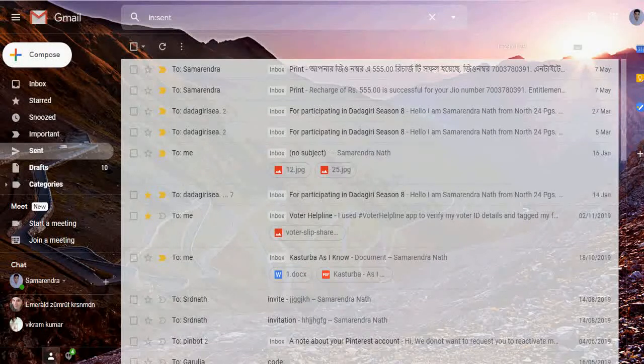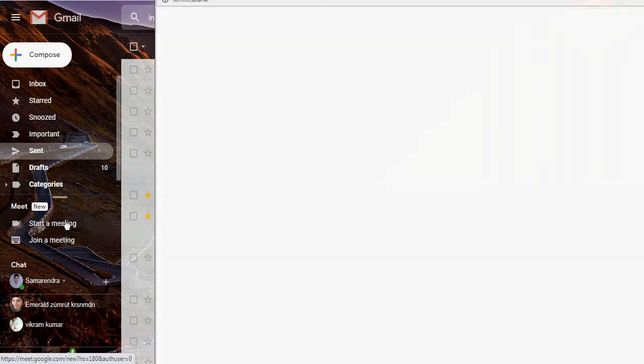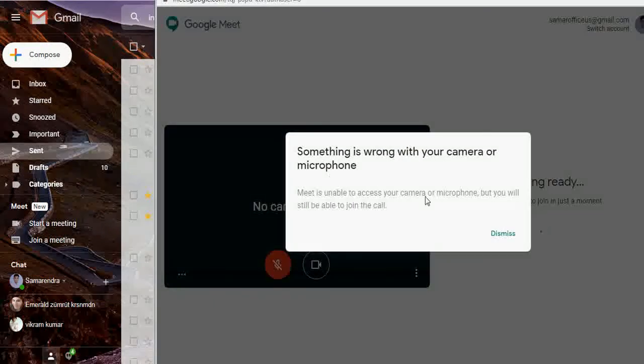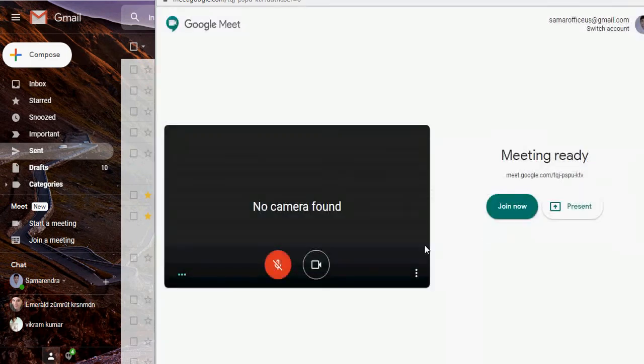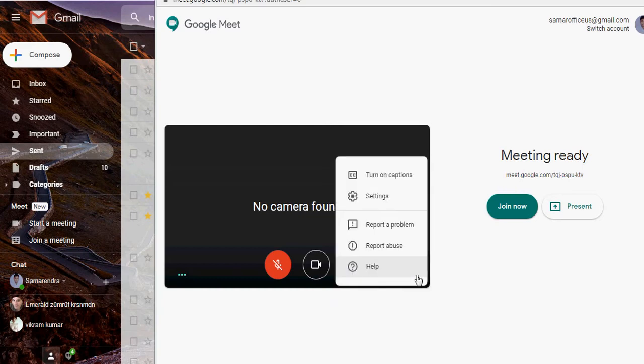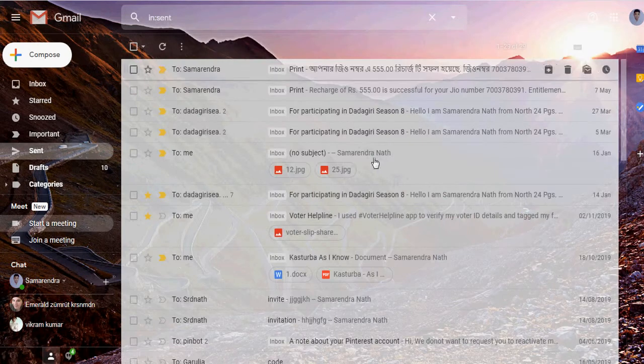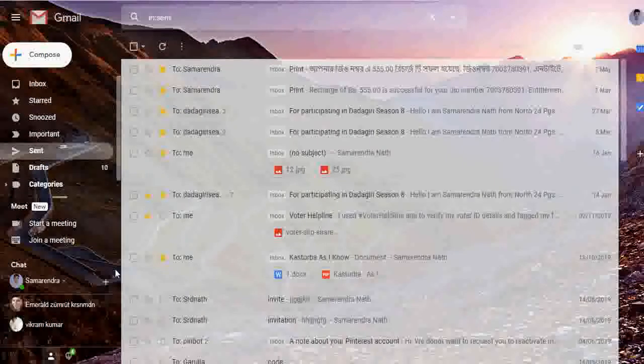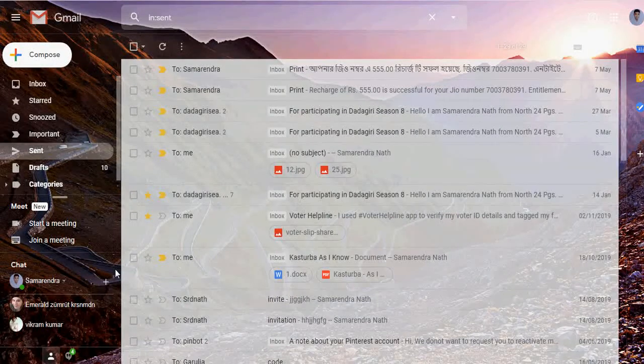And when you start a meeting, then from your account you can also record your meeting. I cannot show you the detail because my webcam is not running. But if everything is set up, you can record your meeting, and you can share your meeting with your other colleagues. You can do everything from this Google Meet.